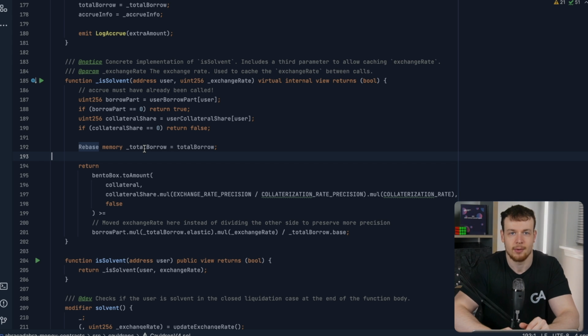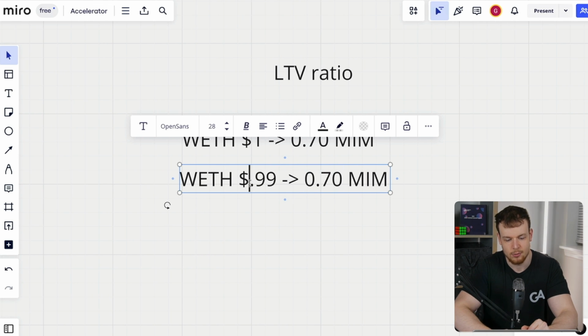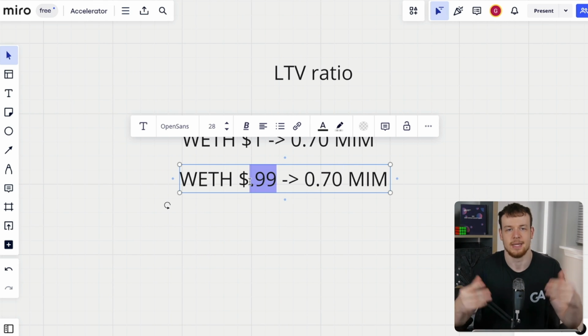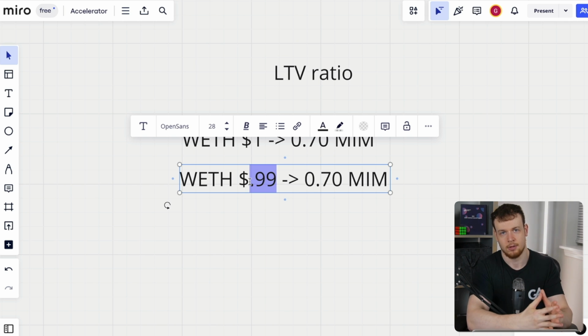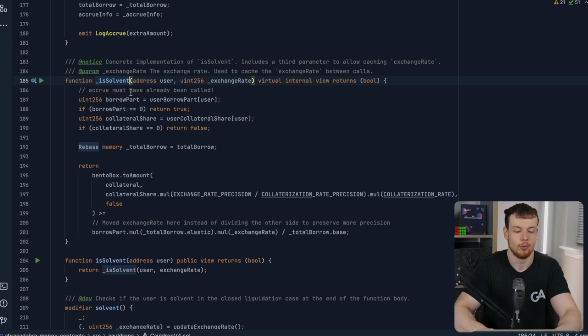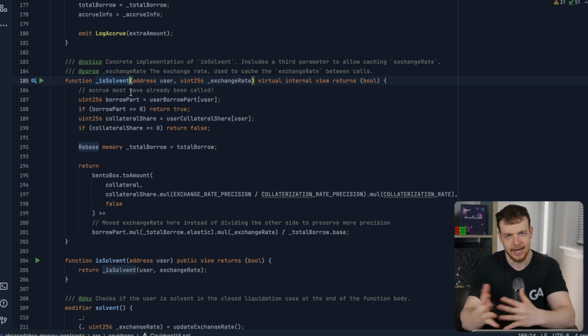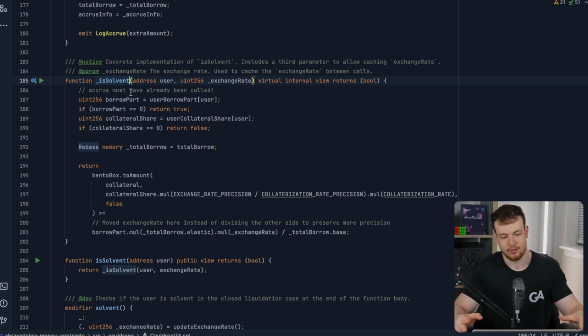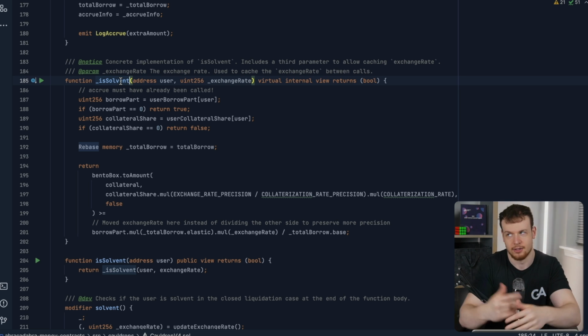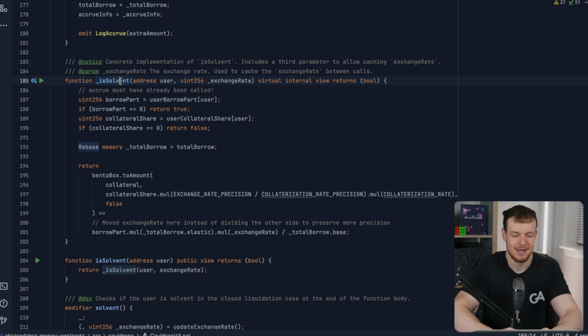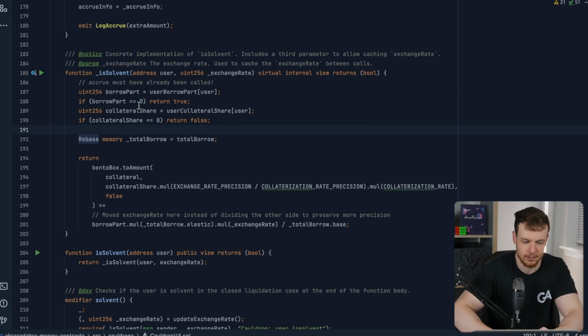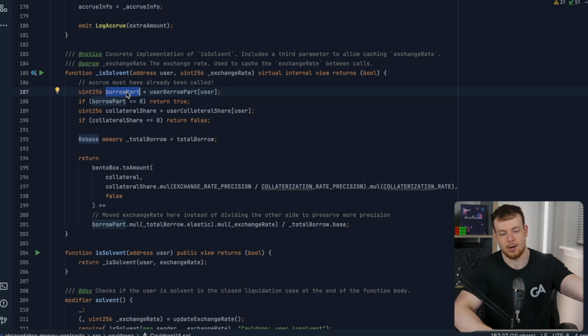But that's exactly why we have the LTV ratio, to never allow positions to become insolvent where they literally don't have enough collateral to pay their debts. This would be better named isLiquidatable, right? So it's not necessarily isSolvent. It is not liquidatable, I suppose. But case aside, what we're doing here is we're just getting the user's borrow part.